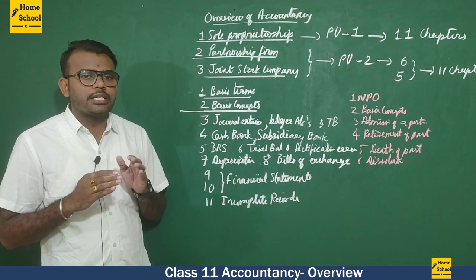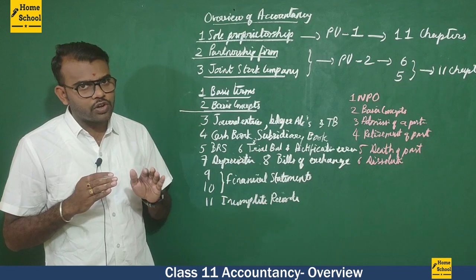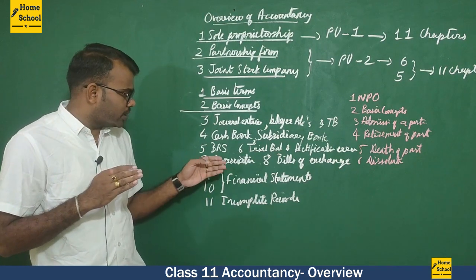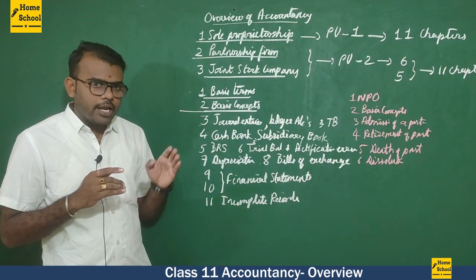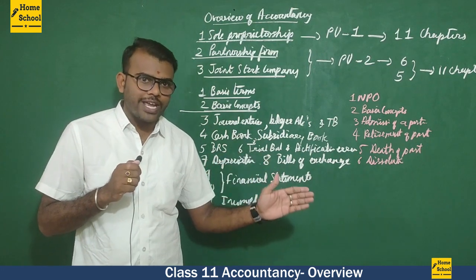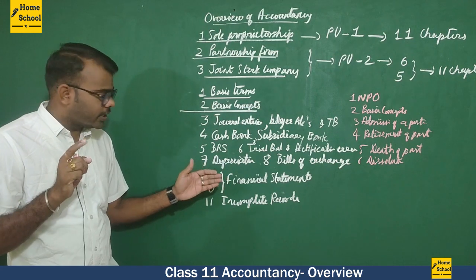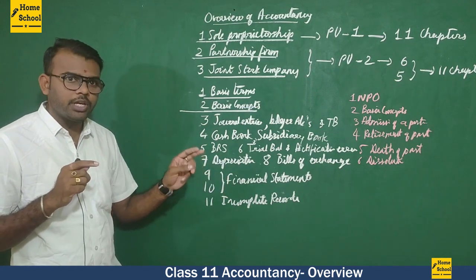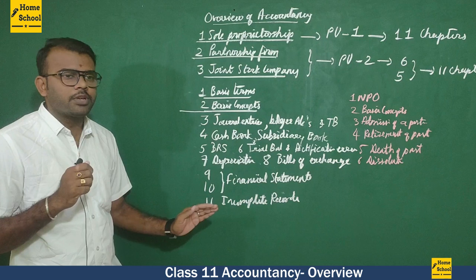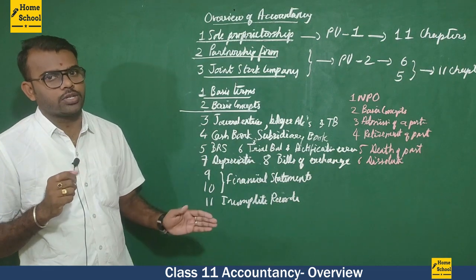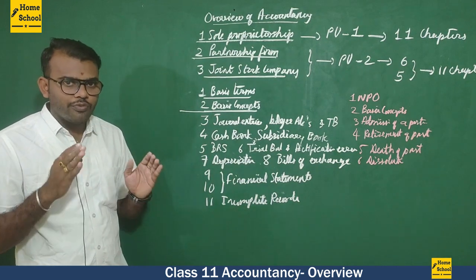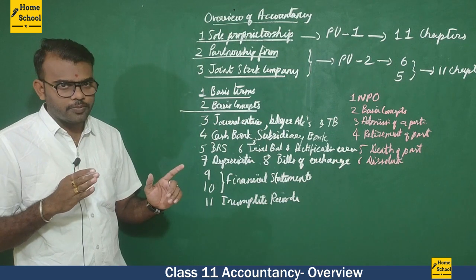Sixth chapter is trial balance and rectification of errors. Seventh chapter is depreciation. Eighth chapter is bill of exchange. Ninth chapter is financial statement 1. Tenth chapter is financial statement 2. And the eleventh chapter is accounts from incomplete records. These are all the chapters which we need to study in the first PUC.